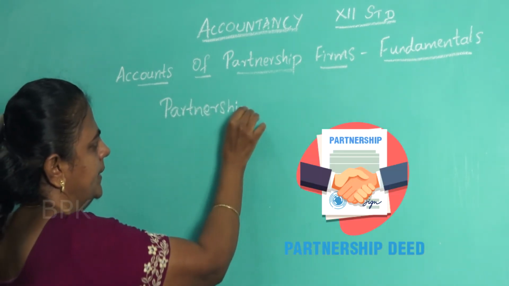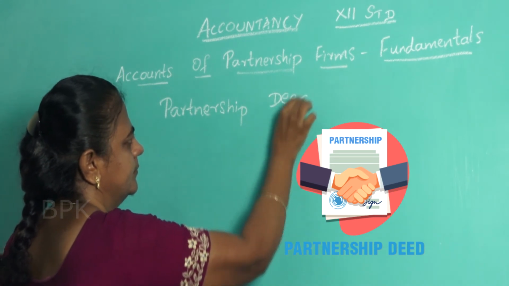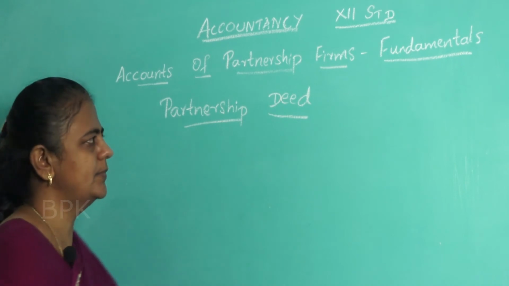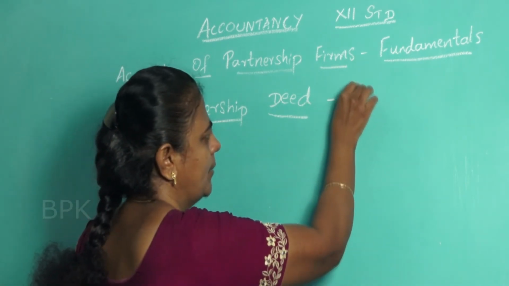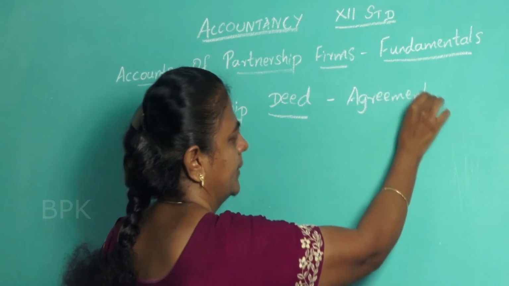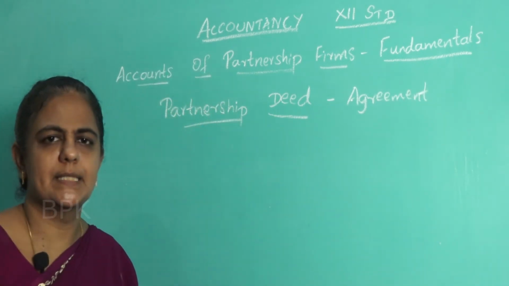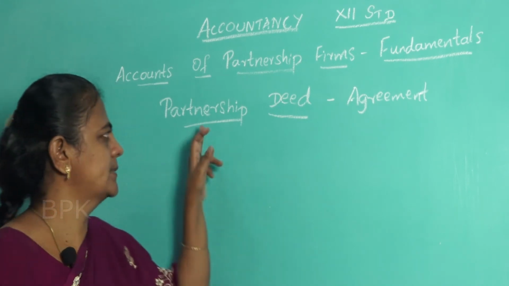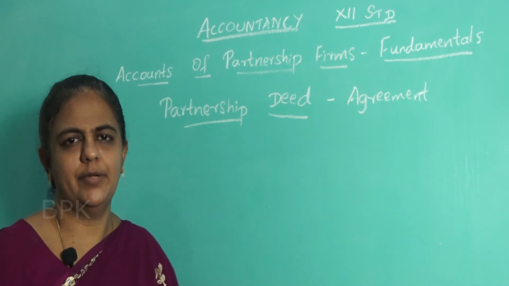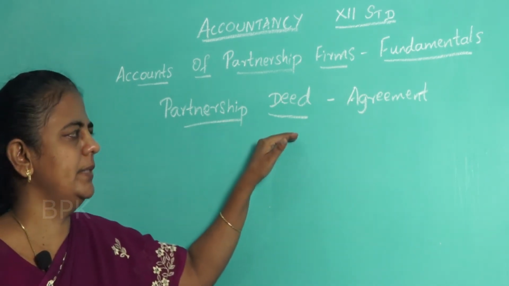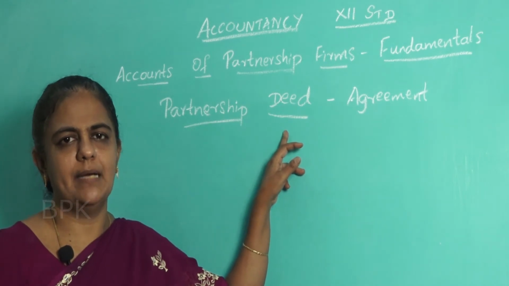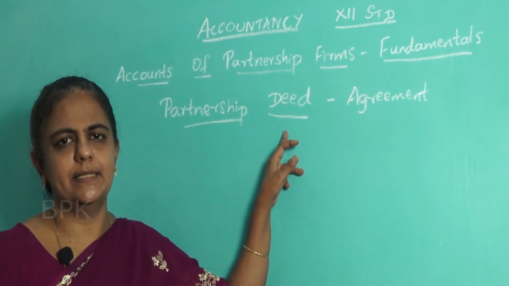Partnership deed. What is this partnership deed? In simple words, it is the agreement among the partners. When the agreement is made in writing, it is called a partnership deed or articles of partnership. It's a very important document where everything is written. Based on that only, the partners have a mutual understanding and conduct the business.